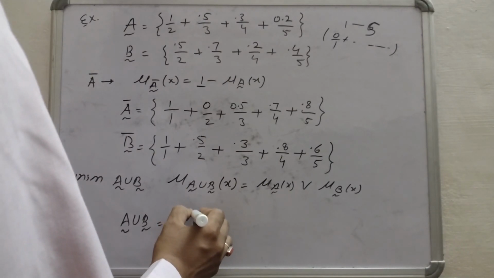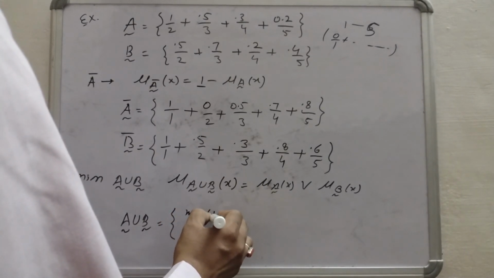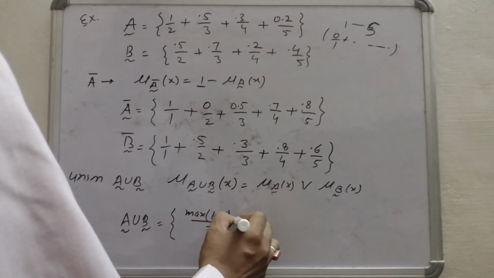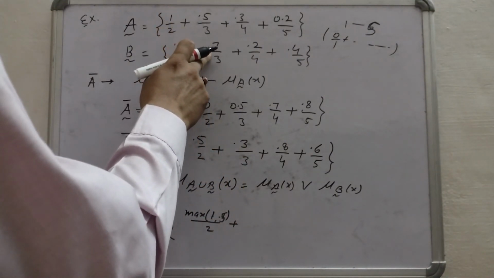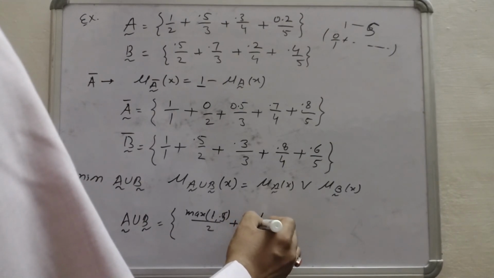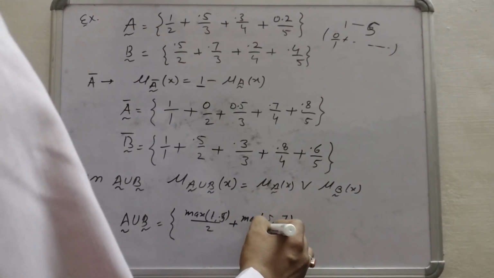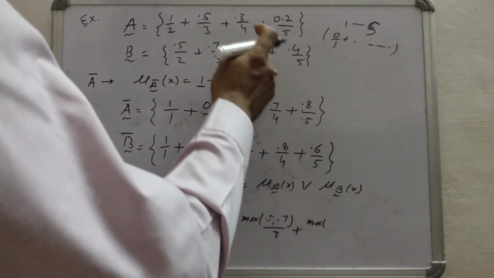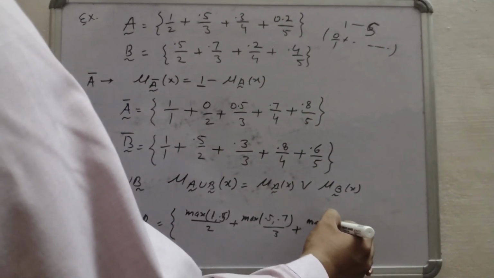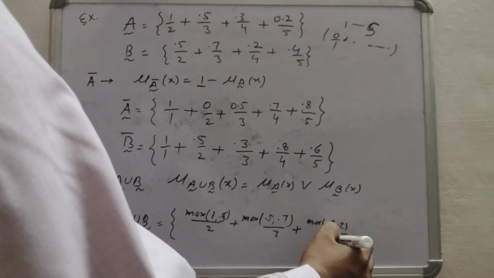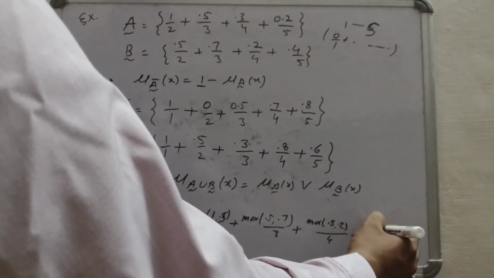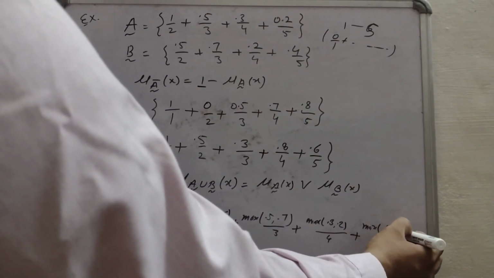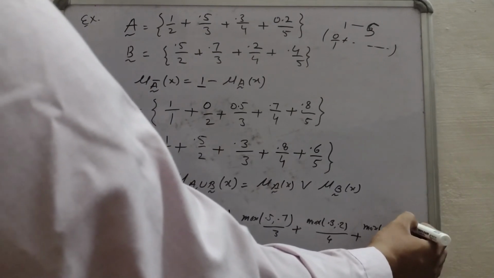So we write maximum of 1 and 0.5 upon 2, plus maximum of 0.5 and 0.7 upon 3, plus maximum of 0.3 and 0.2 upon 4, plus maximum of 0.2 and 0.4 upon 5.